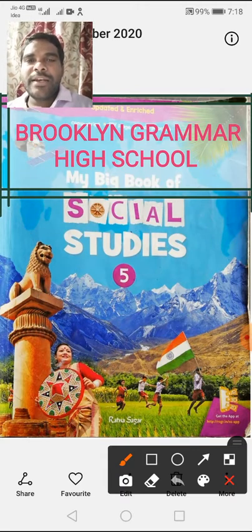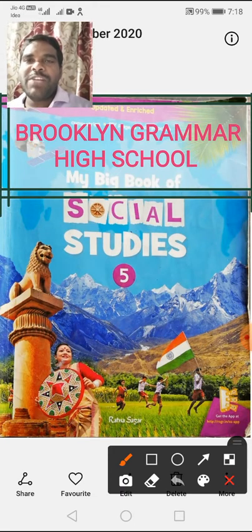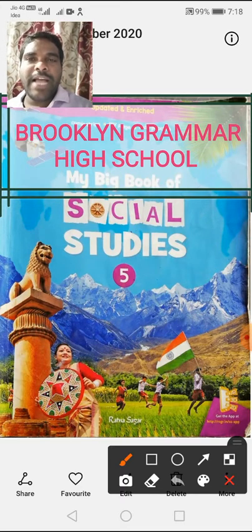Listen, children. We have learned that the globe is a model of the earth. It shows the distribution of water and land. We discussed this already. Understand, children? By using the globe, we should locate places. We should find out the exact location of a place by using the globe.